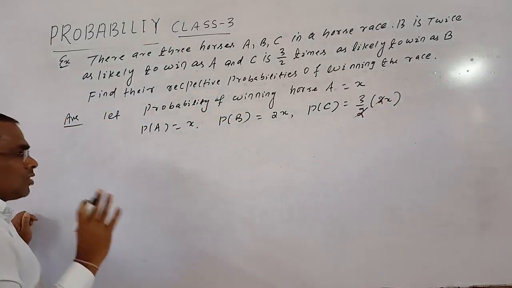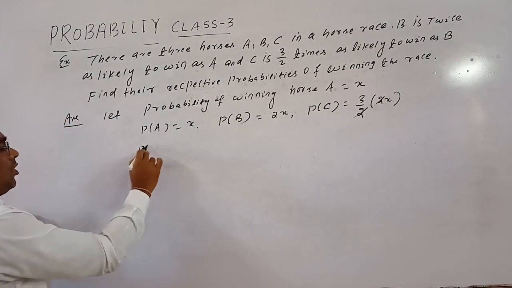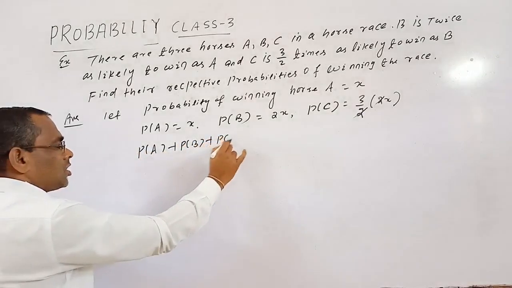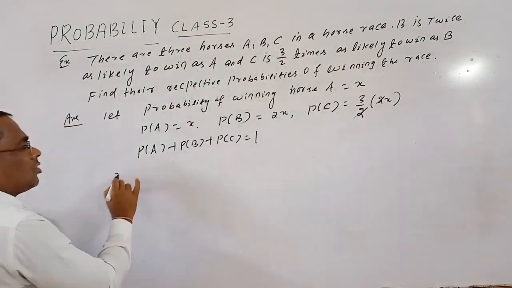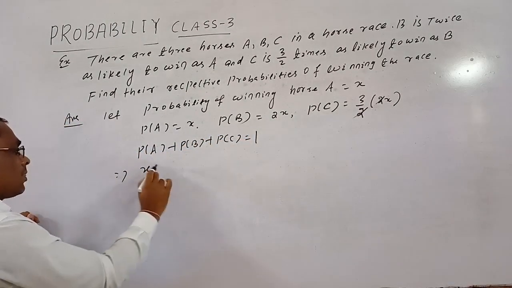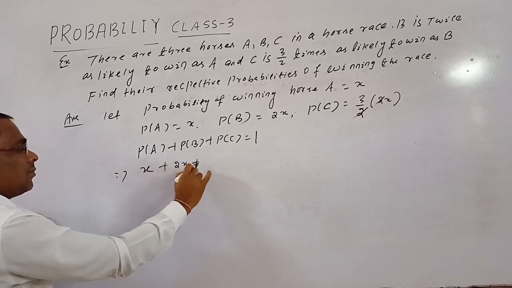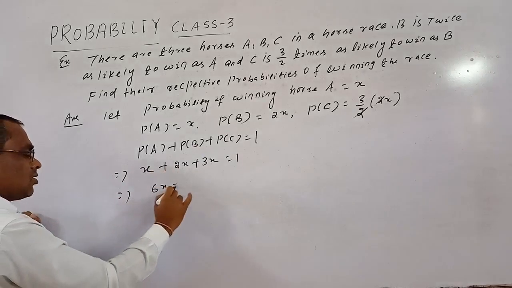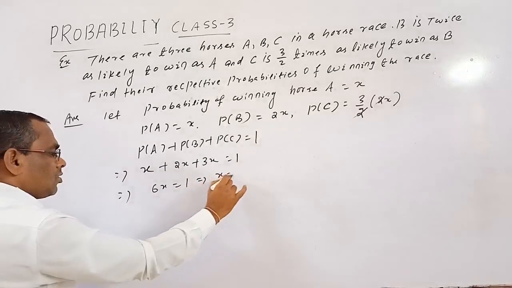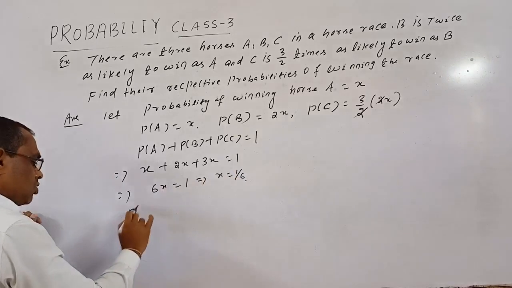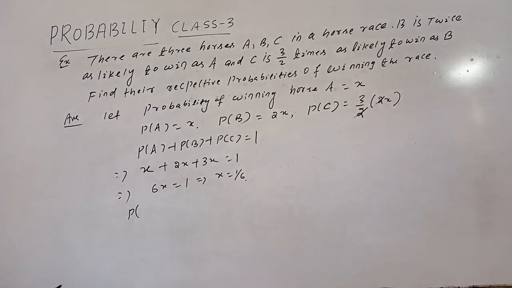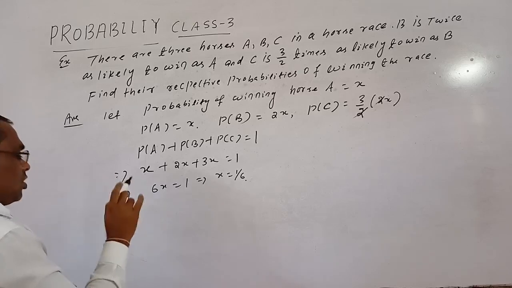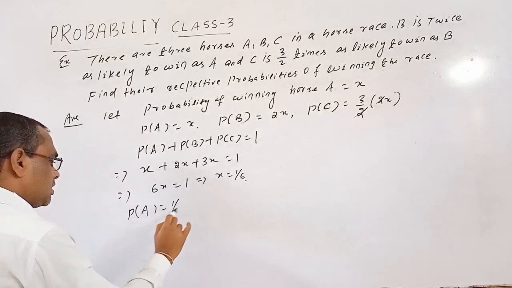But you know the total probability is 1, so P of A plus P of B plus P of C equal to 1. So here P of A equal to x, P of B equal to 2x, P of C equal to 3x, sum equal to 1. That implies 6x equal to 1, so x equal to 1 by 6. So the probability of horse A winning the horse race equal to 1 by 6.